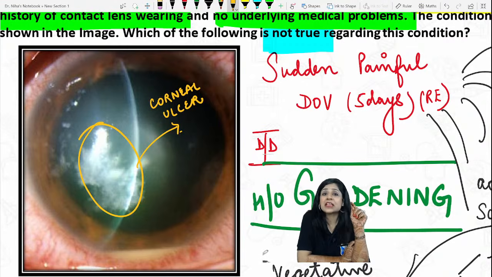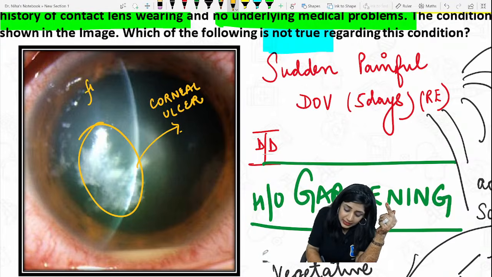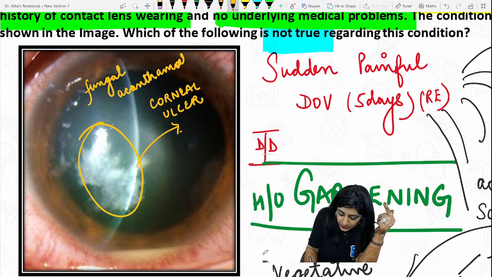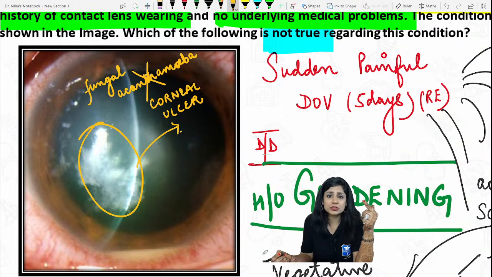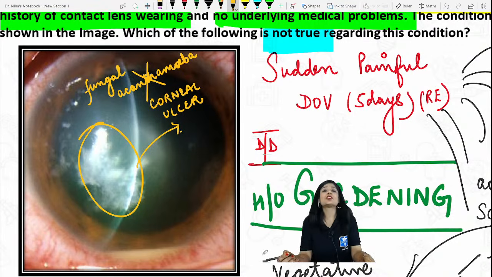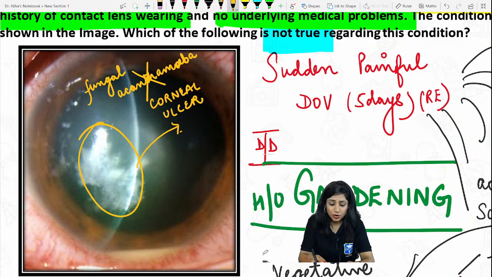This patient, a female, was coming with a sudden painful blurring of vision, and we are having the history of scratching, the trauma from the vegetative matter. Now, trauma from the vegetative matter, what we were thinking was fungal, and then we were also thinking about the acanthamoeba, and because there was no usage of the contact lenses, I am not thinking that much about the acanthamoeba. So by that sense also, the answer is coming to be your fungal corneal ulcer. Yes, fungal corneal ulcer.